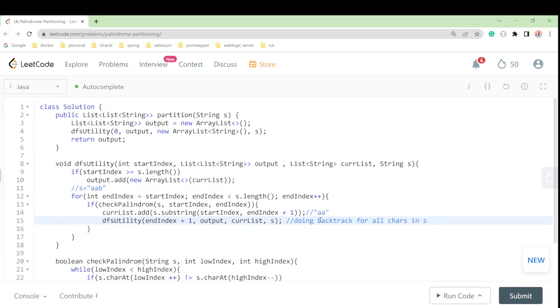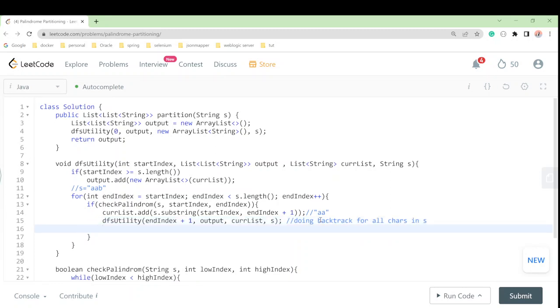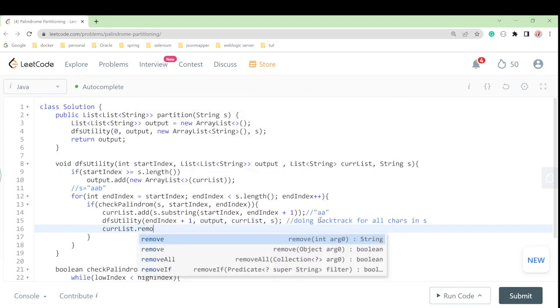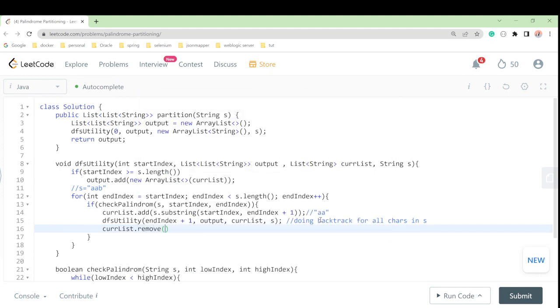Now we have to remove the last element as per the backtracking. So we'll say current list dot remove, and pass current list dot size, the size method, minus 1. So we have done this one.